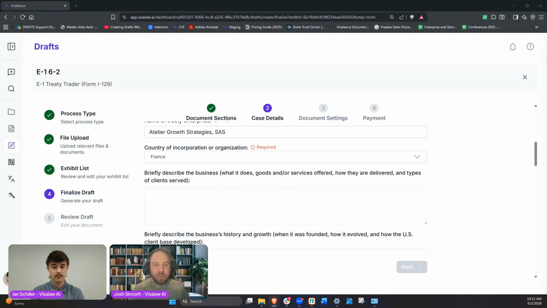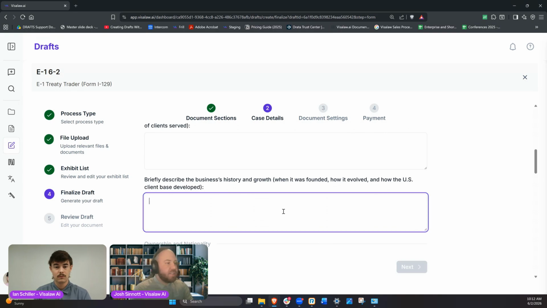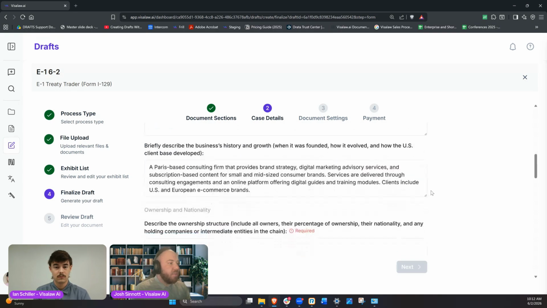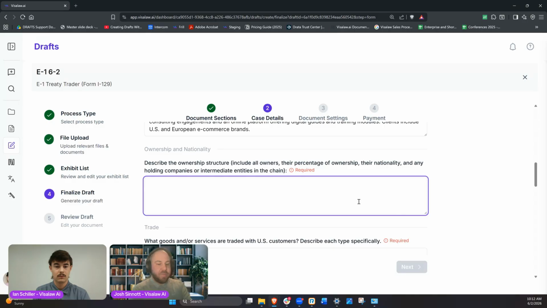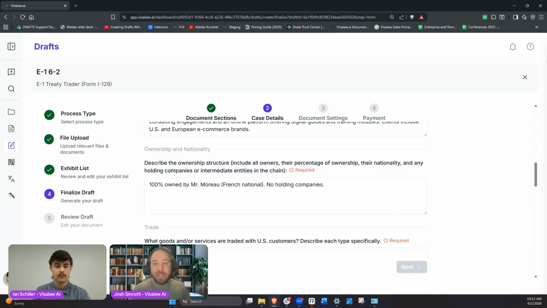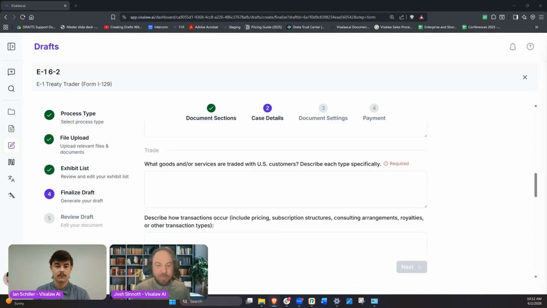With this information, we then are able to pull in additional materials if need be. Again, if we need to describe the history, we can do this as well. Some of these have already been included here for us. So if we wanted to do things like describing a history of the consulting agency, we can talk a little bit about the ownership structure as well. Again, all of this information we've pulled in from various sources. This is the part where being the attorney comes in a little bit, where we still have to know the details of our case within here in terms of the information that we're providing.